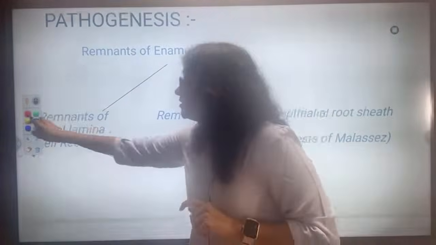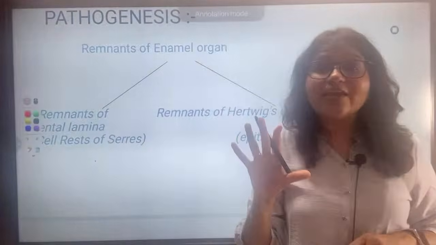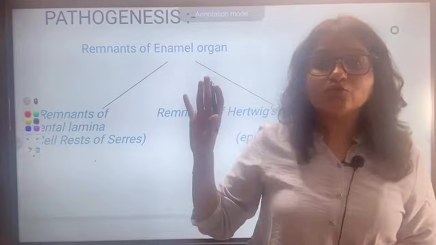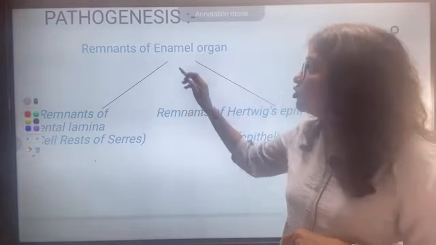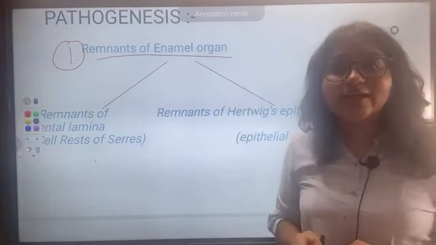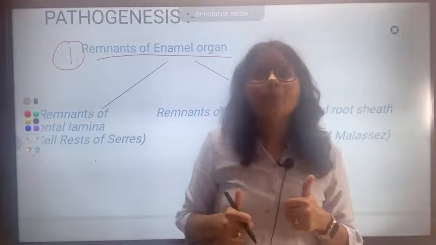I told you, this is asked in exams, at least as a 5 marks short note. They ask you to write the pathogenesis of ameloblastoma, or what are the tissues of origin for ameloblastoma. So you should know this. Number 1, remnants of enamel organ. I told you it is forming from tooth forming tissues, right?